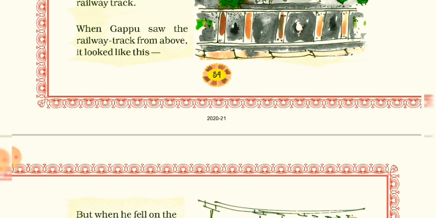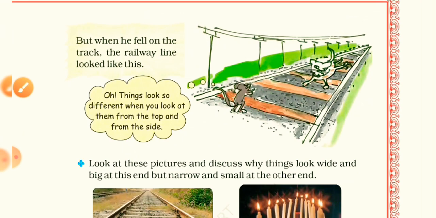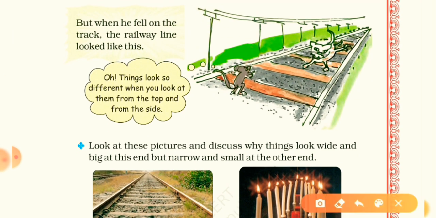Now, when Gappu saw the railway track from above, it looks like this. But when he fell on the track, the railway line looked like this. Means from here, the railway track is wide, but when he looked far along the railway track, it is looking very narrow. Can you tell me how it is looking?